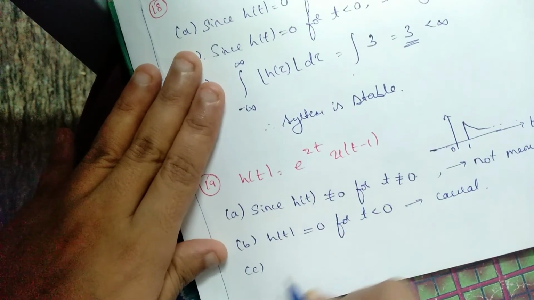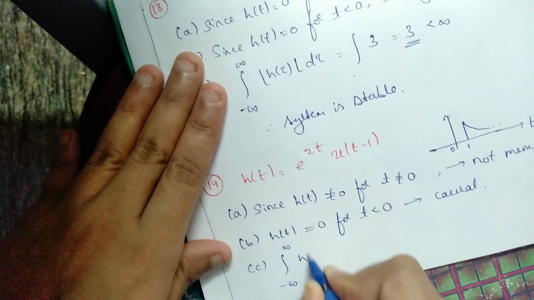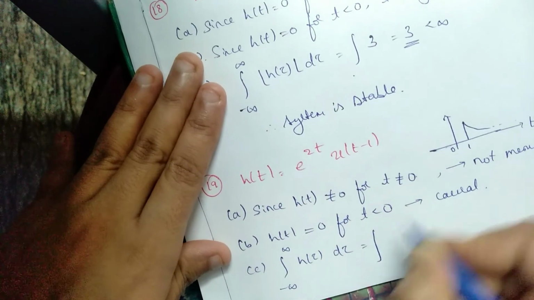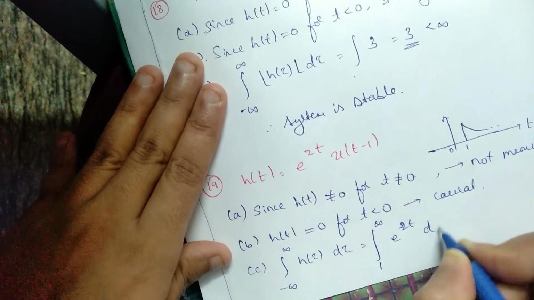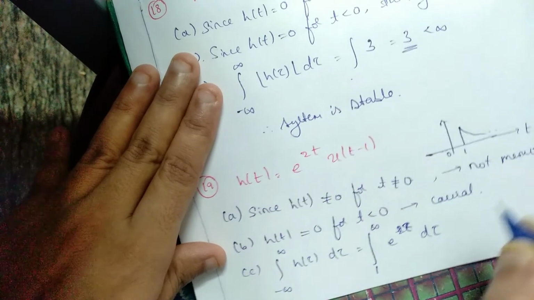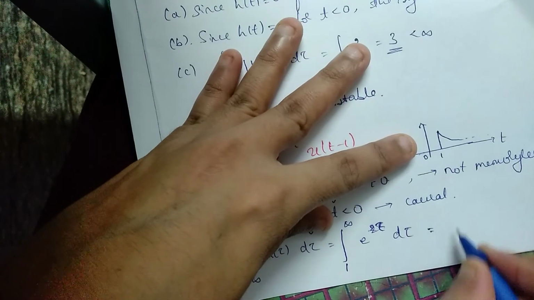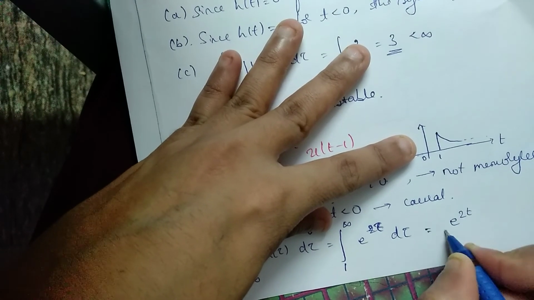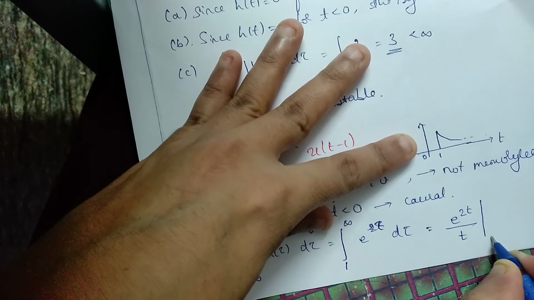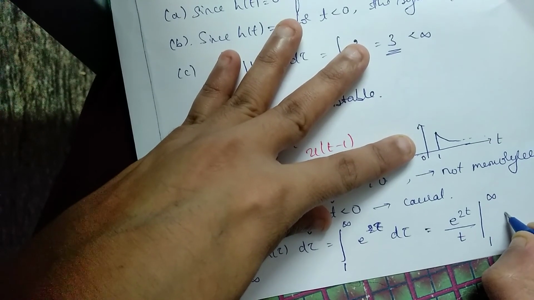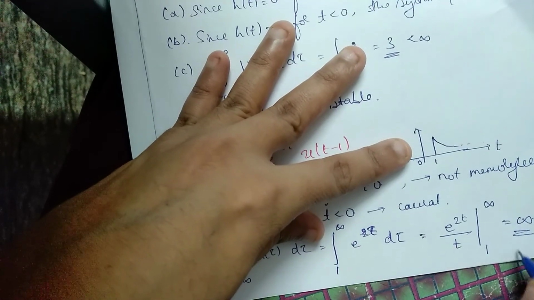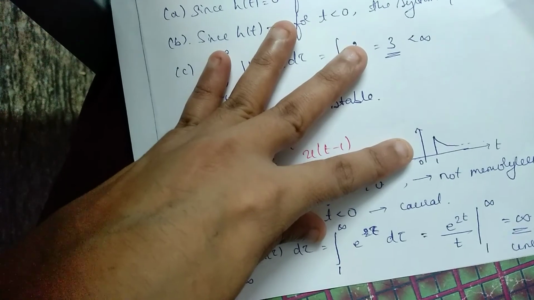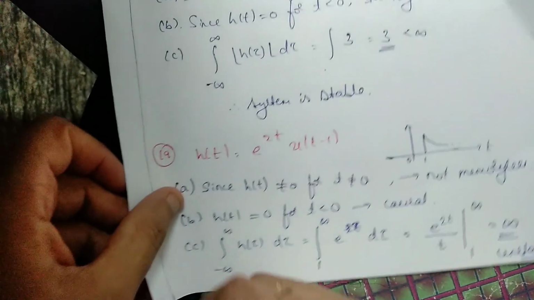To check the stability, if we integrate from minus infinity to infinity, h of tau d tau, it will take values from 1 to infinity, e to the power of 2 tau d tau. You will get a value e to the power of 2 tau by 2, from 1 to infinity. So it will be a value of infinity. So the system is unstable. Okay, this is how you need to check whether the system is memoryless, stable and causal.